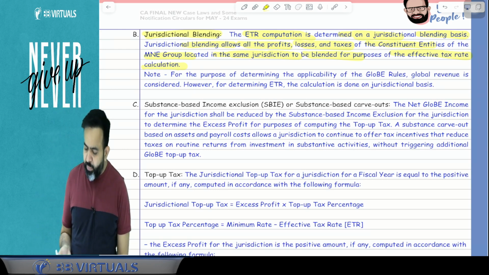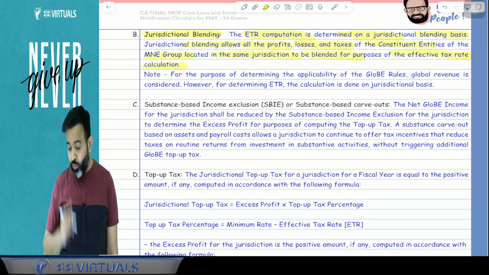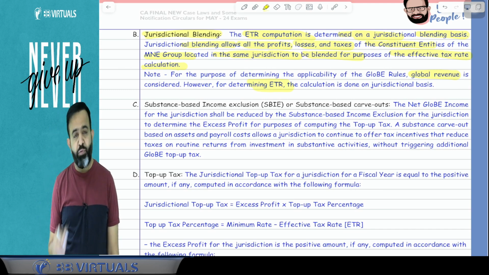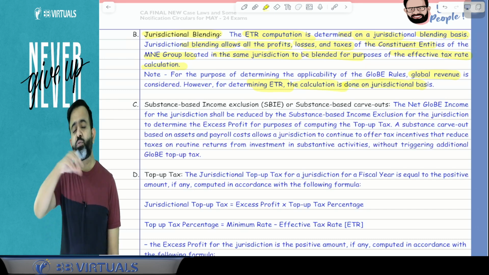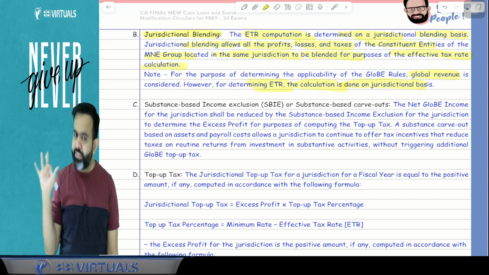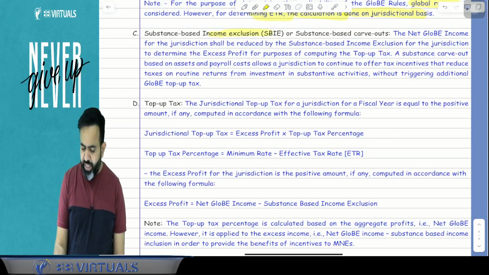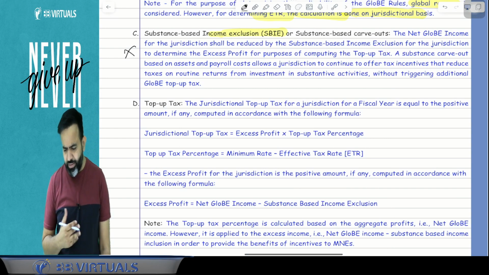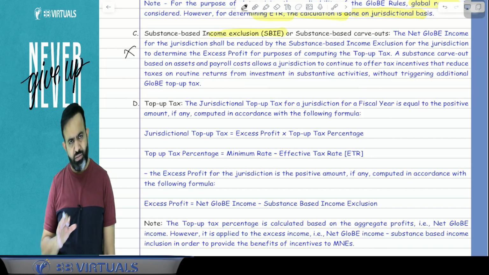For the purpose of determining whether the global rule is applicable or not, we have to check the global revenue. But for the effective tax rate calculation, we will calculate on a jurisdictional basis, meaning for all countries we will check separately. Now, substance based income exclusion, you can ignore this point. It is not important for your examination. Just ignore that.